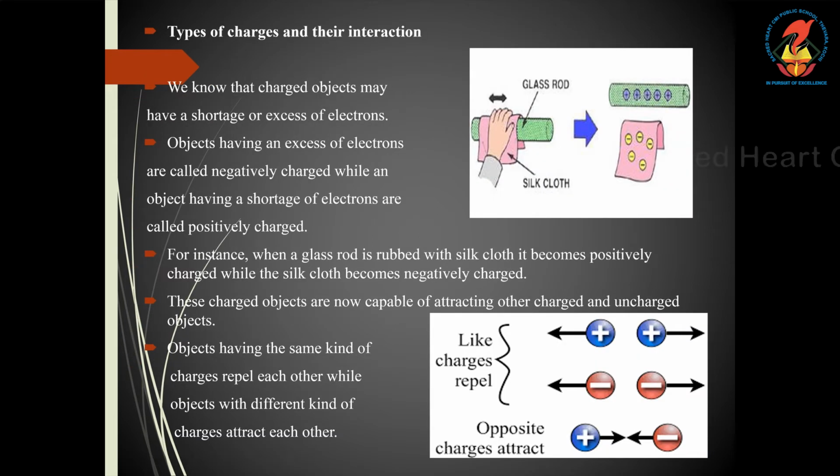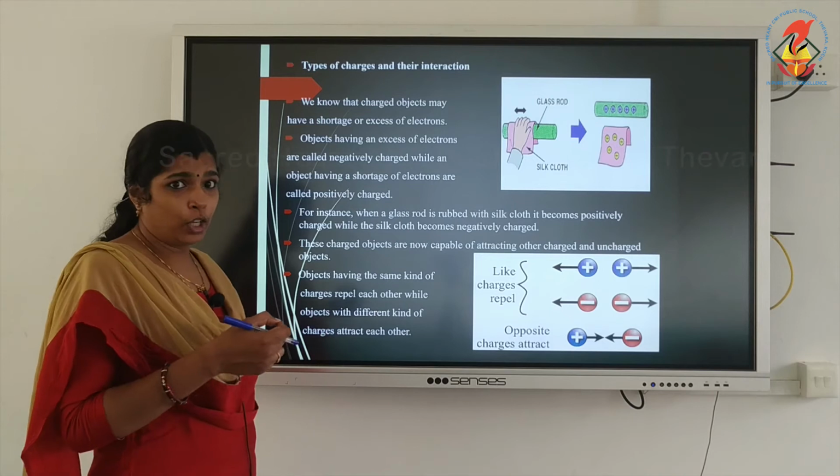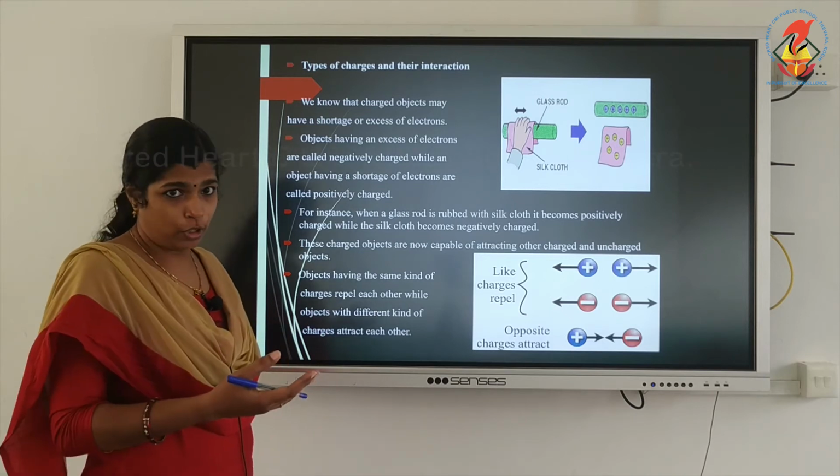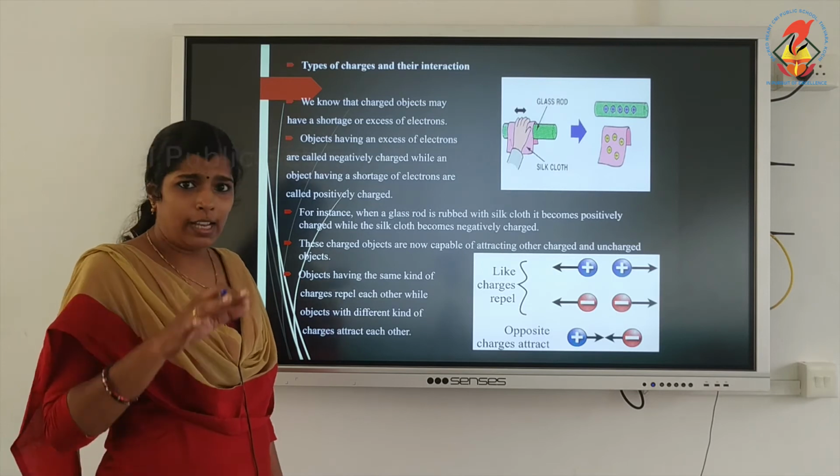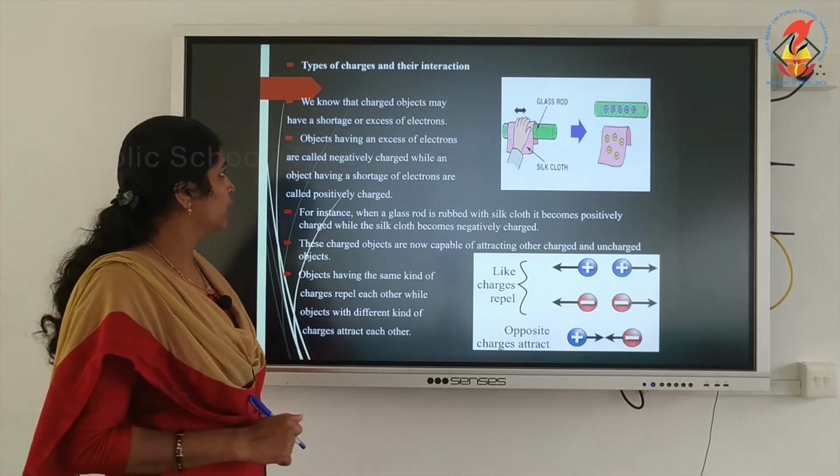Types of charges and their interaction. We know that charged objects may have a shortage or excess of electrons. Sometimes one object will have more electrons while the other object has fewer electrons.